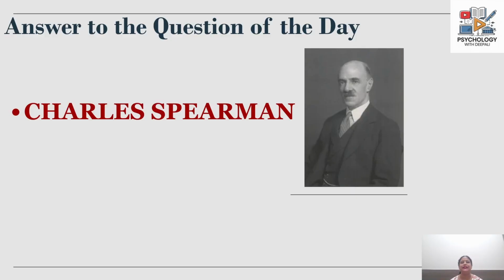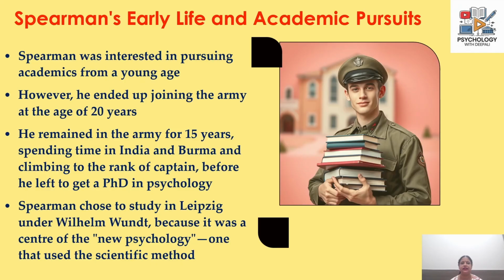So the answer to the question of the day is Charles Spearman, the person whose theory we just did. So Spearman was interested in pursuing academics since a very young age. However, he ended up joining the army at the age of 20 years. He remained in the army for 15 years, spending time even in India and Burma, and climbing to the rank of captain before he left everything to get a PhD in psychology.